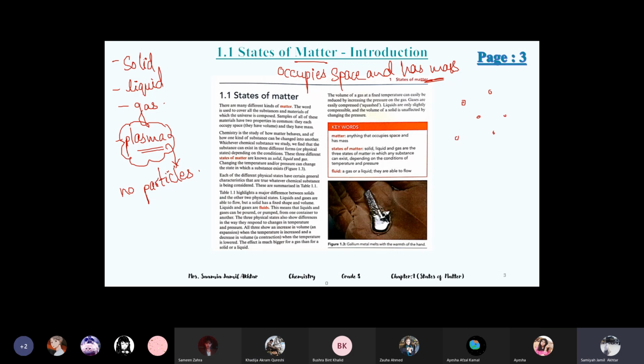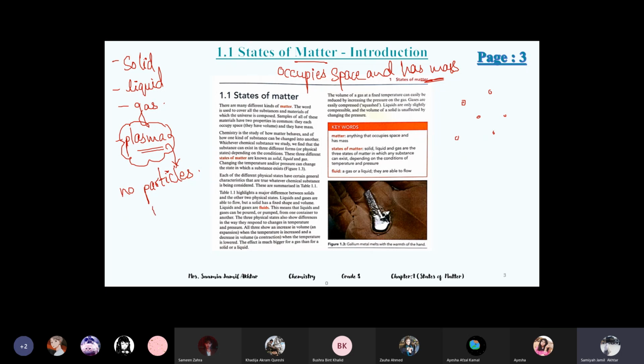Because it's like a gas, but there are no particles, it's only waves or rays, but it contains mass also. So it's a state of matter, but there are no particles.